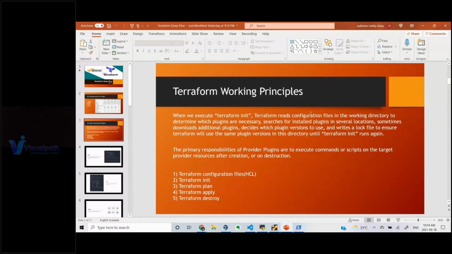You already know how to write a Terraform configuration file, so using a provider is not tough. They will provide you some API, like how to write a configuration file for that particular resource. You have to use it, modify it according to your requirement, and then run the Terraform commands. That's it, as simple as it is. Once you know thoroughly how to manage Terraform, whatever the provider, I'm using a common tool called Terraform to create my infrastructure. That's the main bigger advantage of adopting this in your environment.